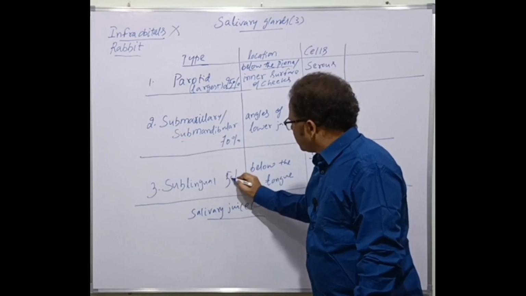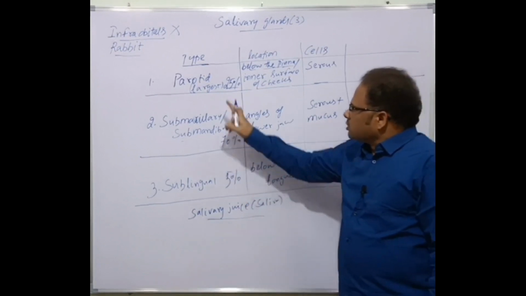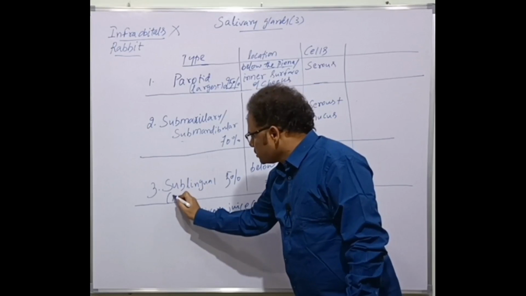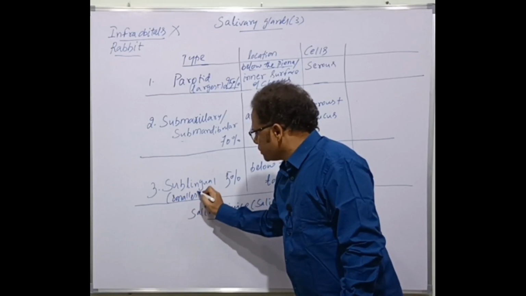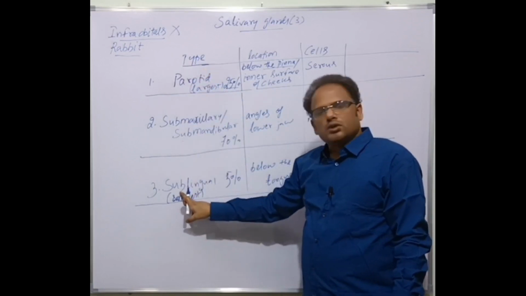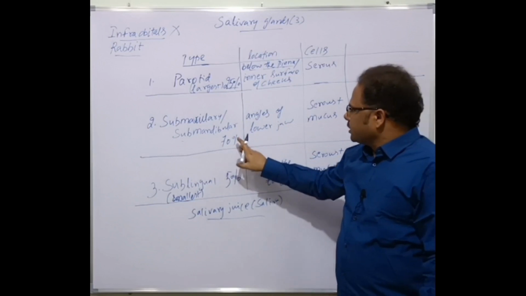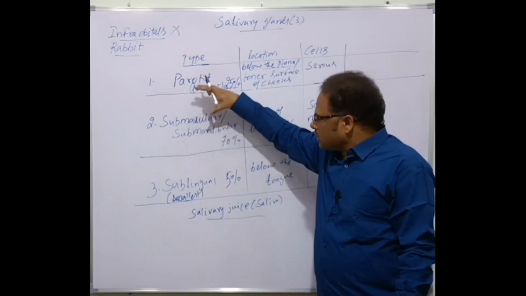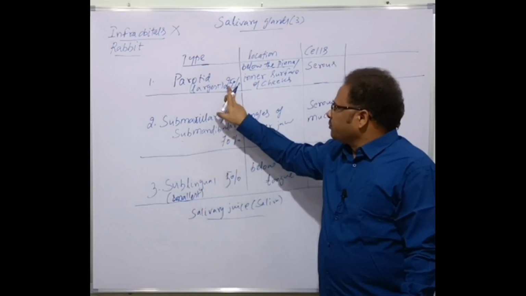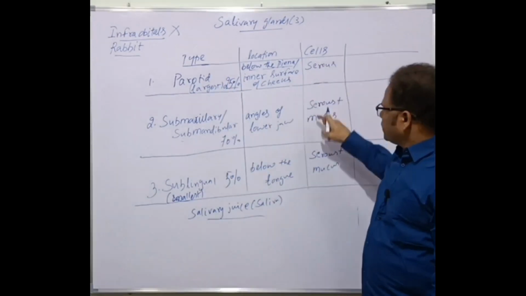Just 5% is contributed by sublingual salivary glands. But size-wise, the parotid is the largest one and the sublingual is the smallest one. With respect to size, the largest are the parotid and the smallest are the sublingual, but the contribution to the saliva is different: 70% of the saliva is contributed by the submaxillary, only 5% by the sublingual and 25% by the parotid glands. And we secrete the salivary juice because of these cells.